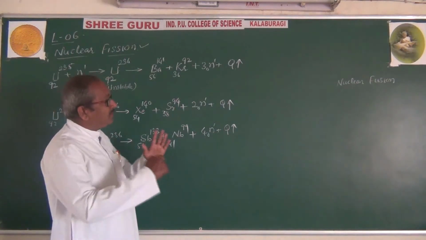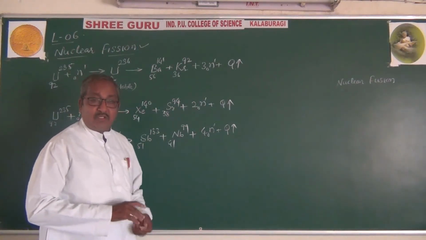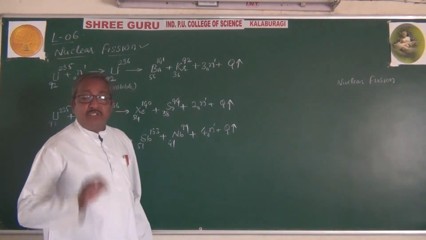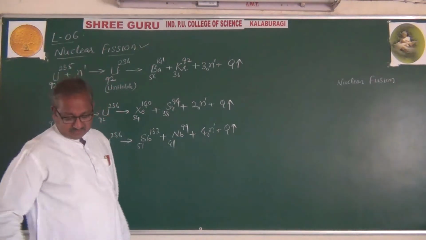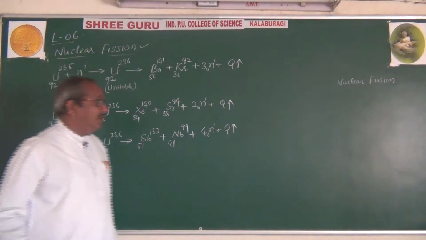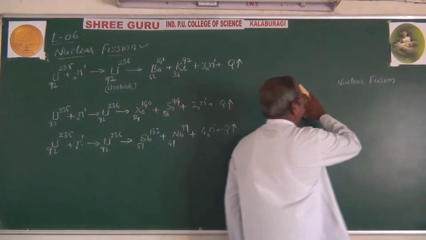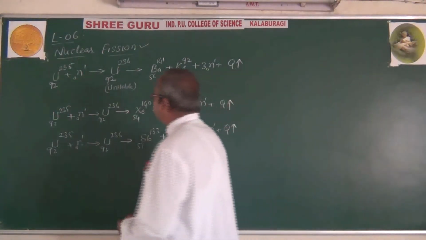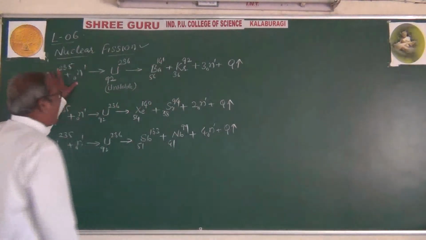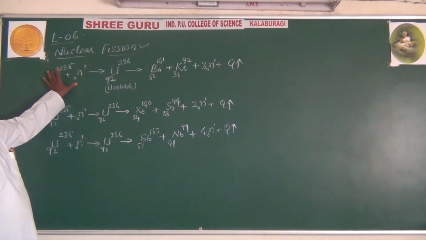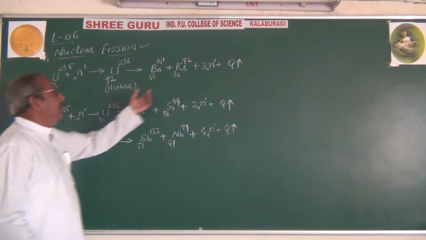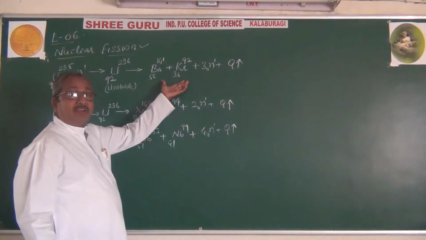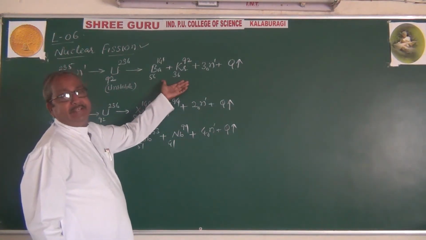That enormous amount of energy released is due to the mass defect, which is equal to the mass difference between the reactants and the products of nuclear fission.